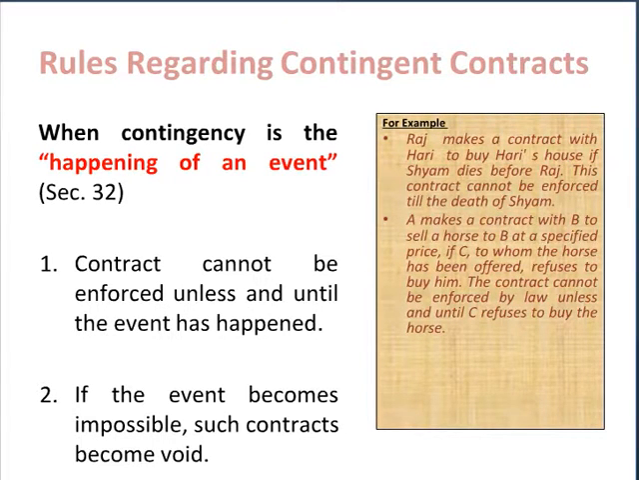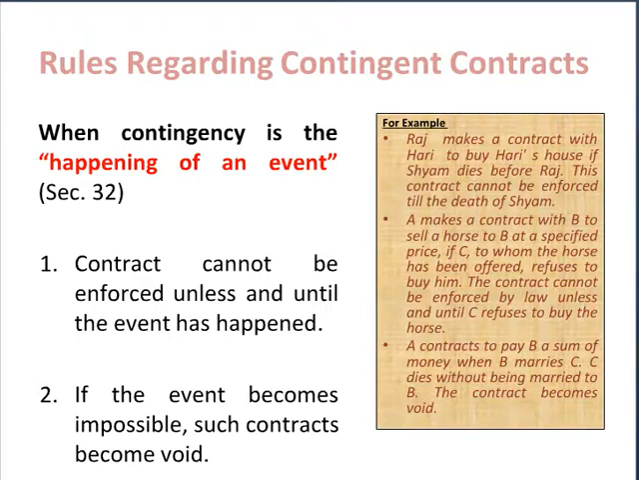Another example, Mr. A contracts with Mr. B to sell a horse at a specified price if C refuses to buy the horse. C has already been offered the horse, and A says only after his refusal he will be selling the horse to B. In this case, the contract cannot be enforced by law unless and until C gives his refusal to buy the horse.